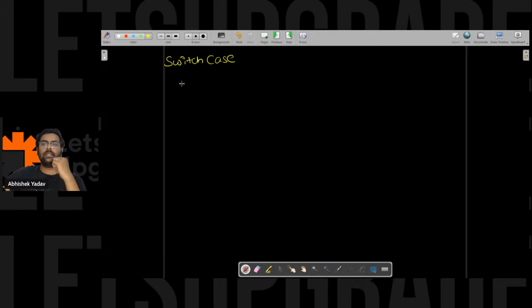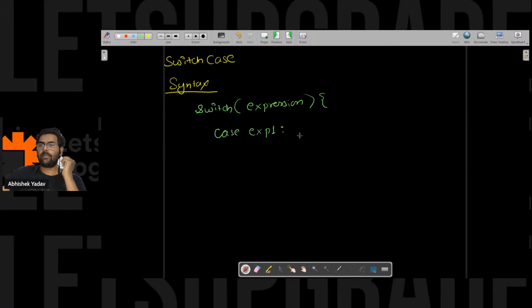No one? So till that time I'm writing the syntax here. So the syntax is what? You have to use a switch keyword, and after that you have the expression, and after that a curly bracket. Here you have case, and in the case you have expression 1. Here you have the body part, and in the body part you have some lines of code, and at the end you have the break keyword.